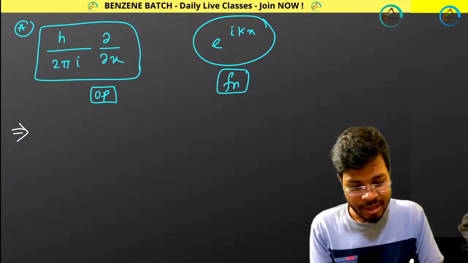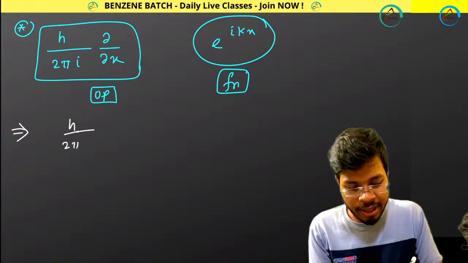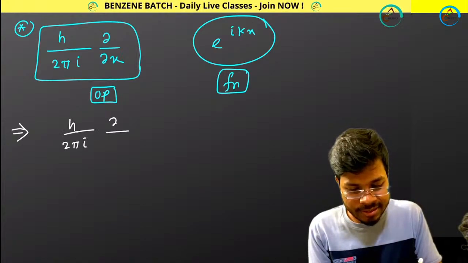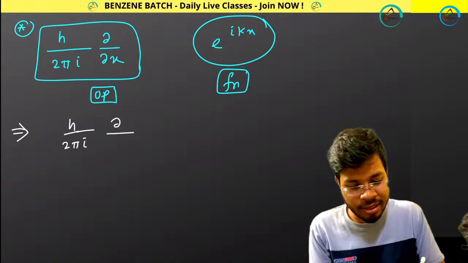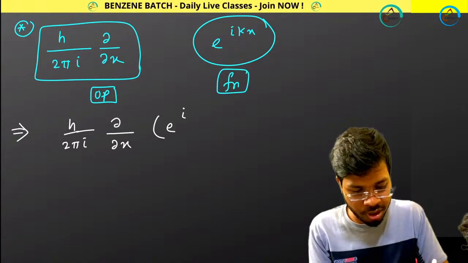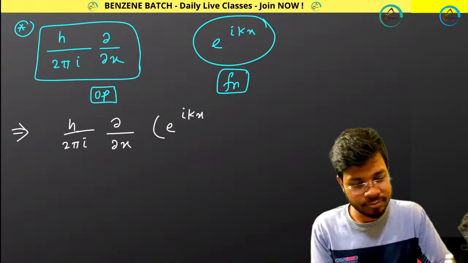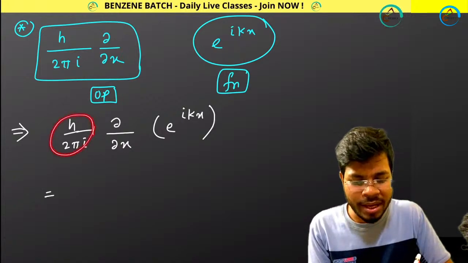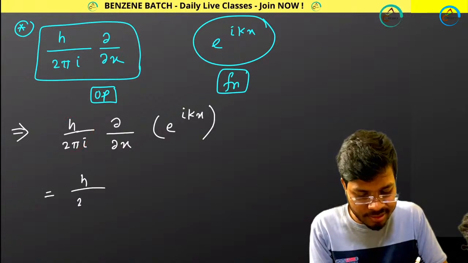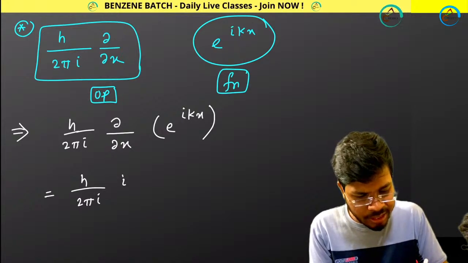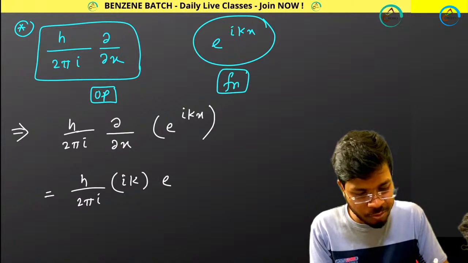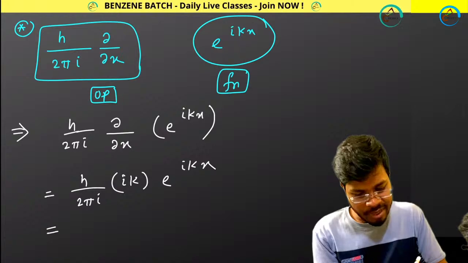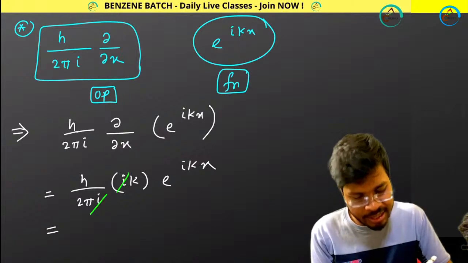Good job. h by 2 pi i del by del x of e to the power ikx. So this is your constant. This part won't do anything, just write it as it is. If you do this, you will be getting ik, then e to the power ikx once again. That means this i and this i, they are getting cut.